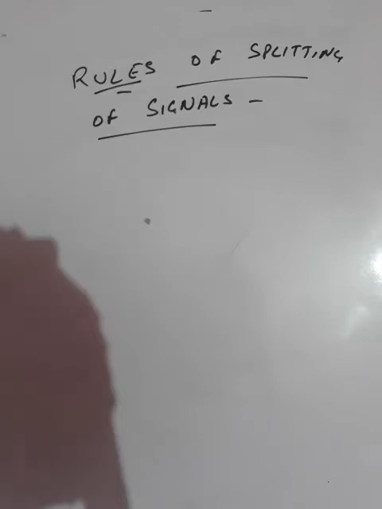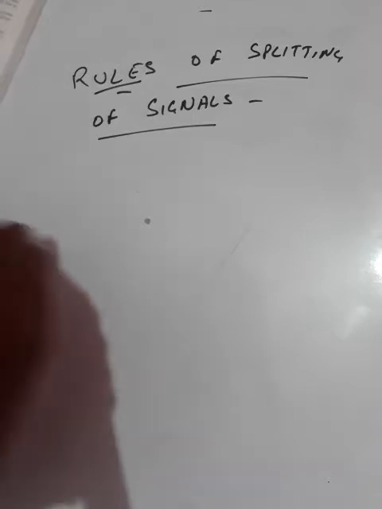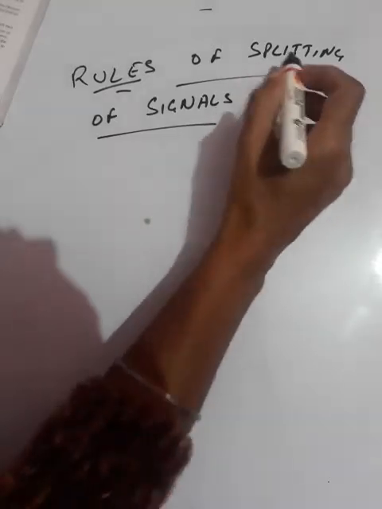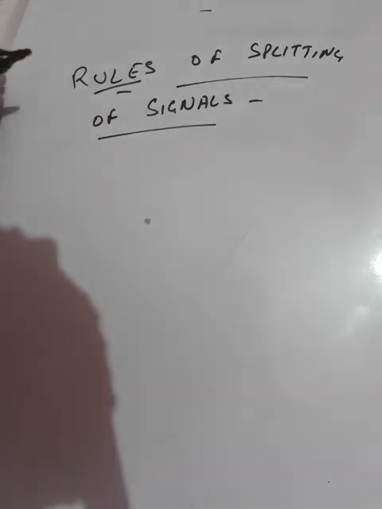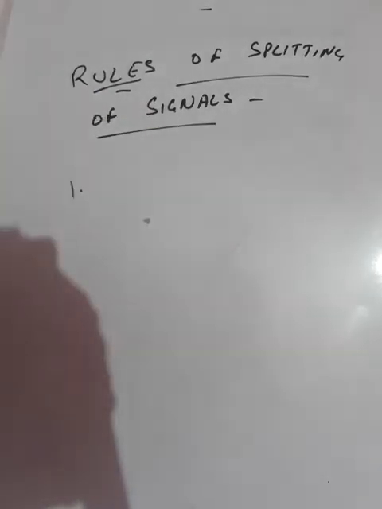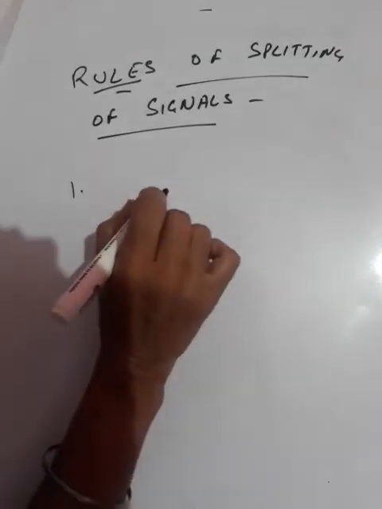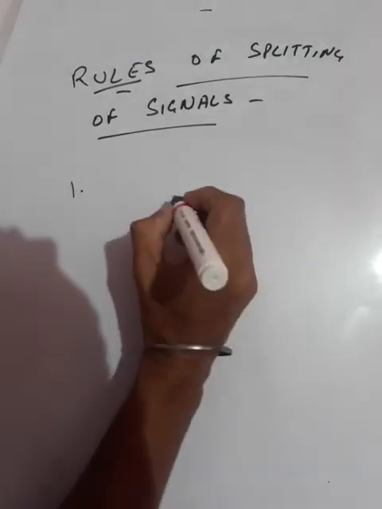Students, today we are going to discuss the rules of splitting of the signals. We have already discussed the splitting of the signals, which was because of the spin-spin coupling of the neighboring proton with the absorbing proton, due to which the peaks were broken up or split into doublets or multiplets. Now we will discuss the rules that regulate the splitting of the signals. The first rule is that the splitting will be caused by the vicinal protons or the neighboring